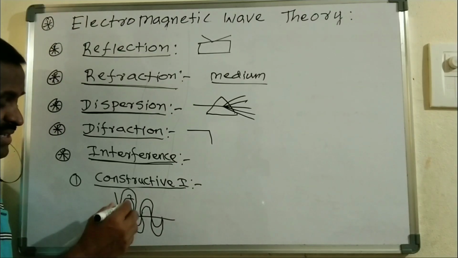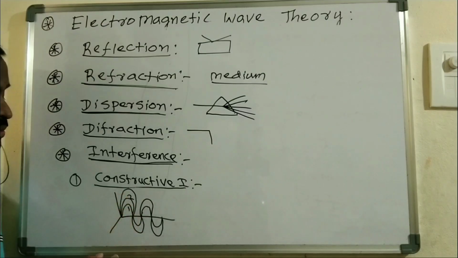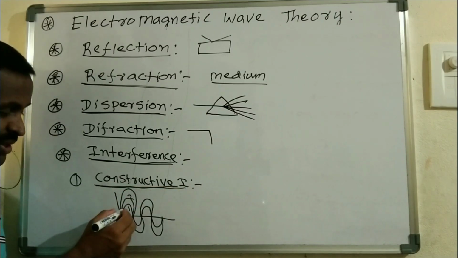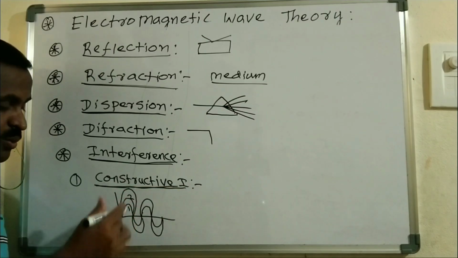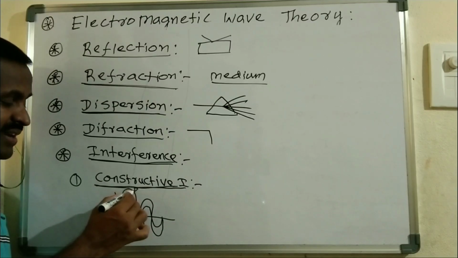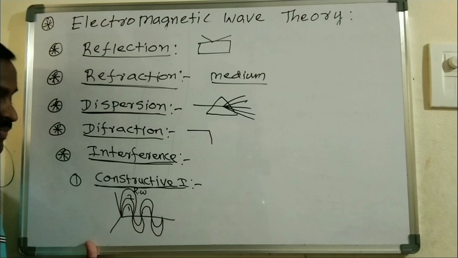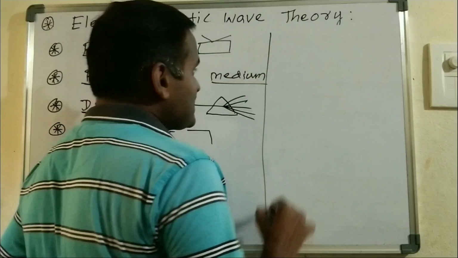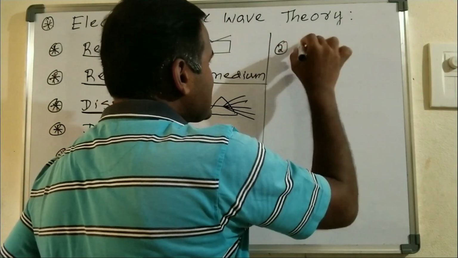When two waves are in the same phase, they overlap and produce the resulting wave. That we call constructive interference. This is wave 1 and this is wave 2. Both are in the same phase. They overlap and produce the resulting wave. Such overlapping producing the resulting wave is constructive interference. And the second one is destructive